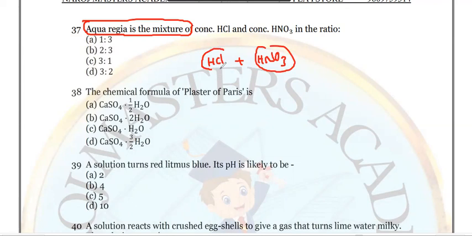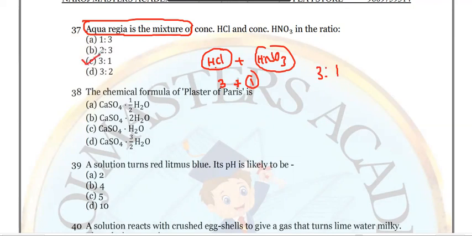The mixture of both acids is known as aqua regia. The ratio of HCl should be 3:1. If you add 3 drops of HCl, then you should add 1 drop of nitric acid. So the answer is 3:1. Option C is the right answer.